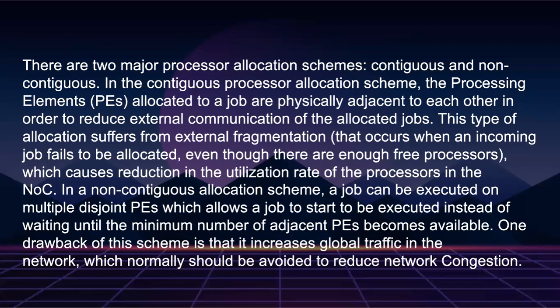In the non-contiguous allocation scheme, a job can be executed on multiple disjoint pieces, which allows a job to start execution instead of waiting until the minimum number of adjacent pieces becomes available. One drawback of this scheme is that it increases global traffic in the network, which normally should be avoided to reduce network congestion.